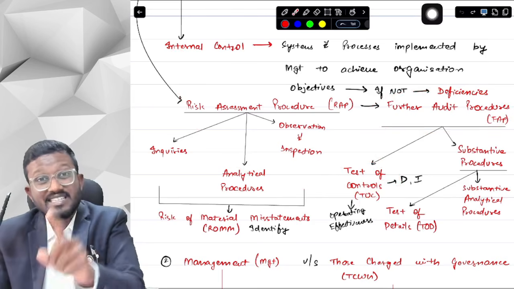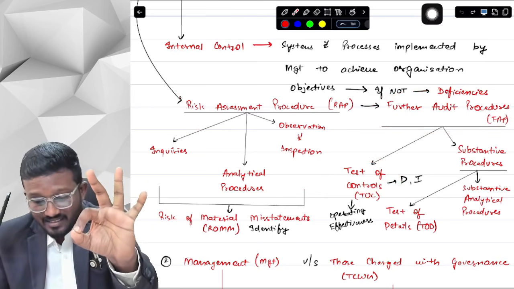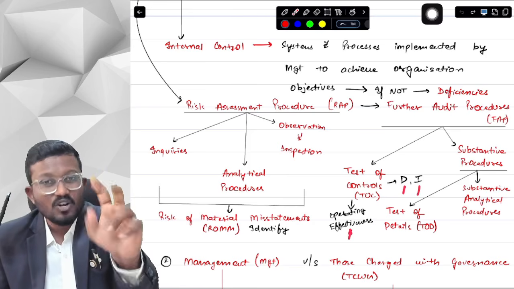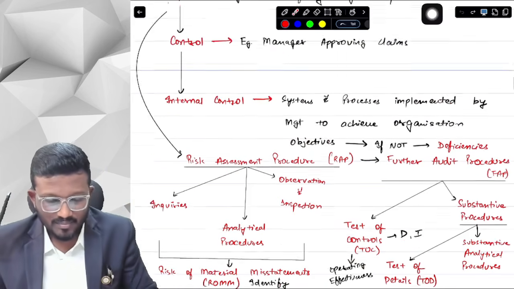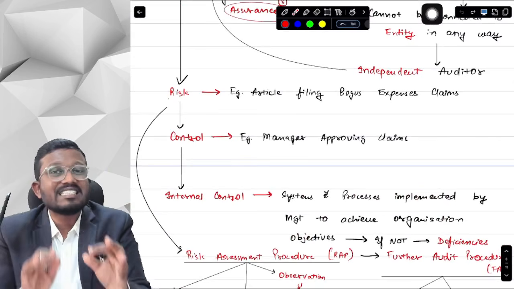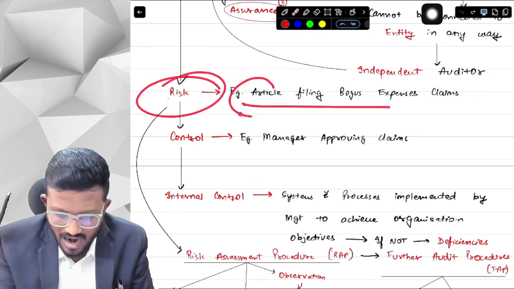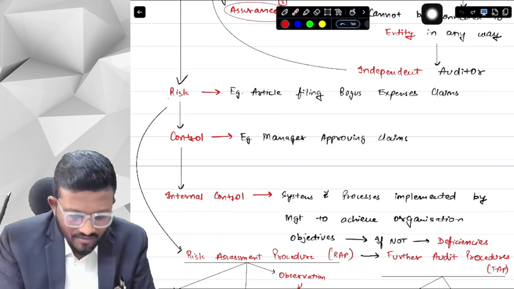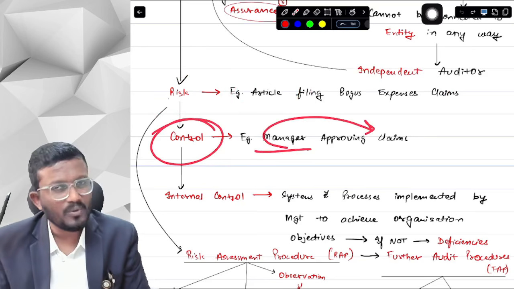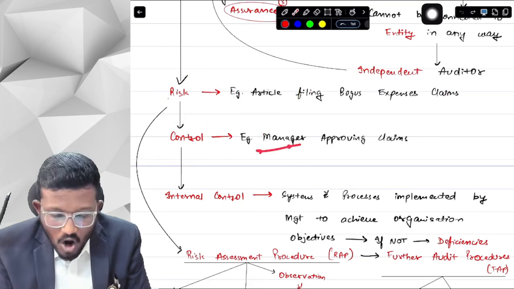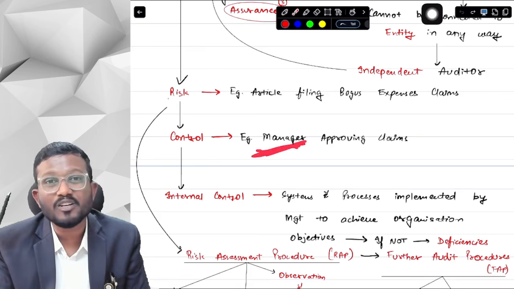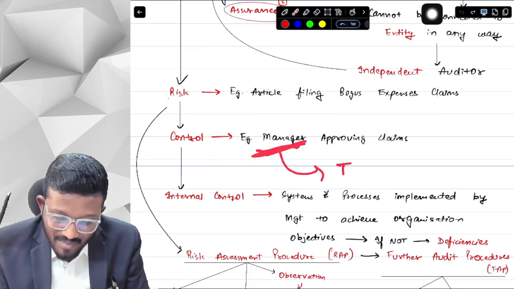Now in controls, there are three things: one is design, one is implementation, and one is operating effectiveness. What is design? First of all, we test the design of the internal control. Suppose there is a risk that the article might file a bogus expense claim, and we have developed a control that the manager would approve the claims. But I have not selected the manager from the audit team itself; I have selected the manager of the tax team.